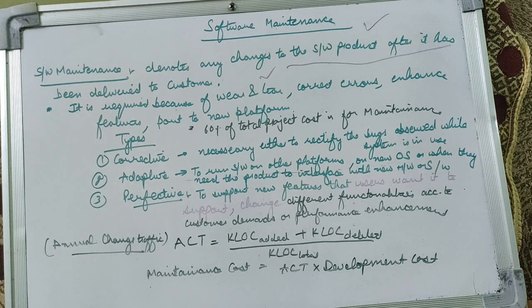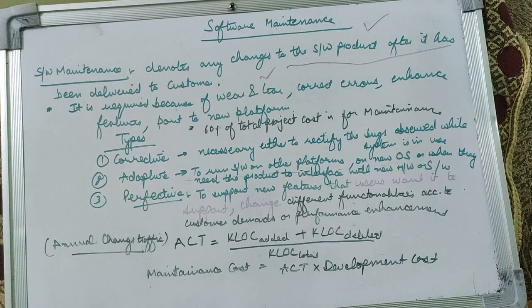That means once the product has been fully developed and it has been launched or given to the customer for use, then after that any changes that are required to be done will form your maintenance phase. Clear? After a product is developed and delivered to the customer, any changes that we need to make after that are known as software maintenance.